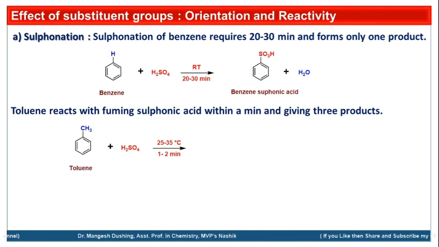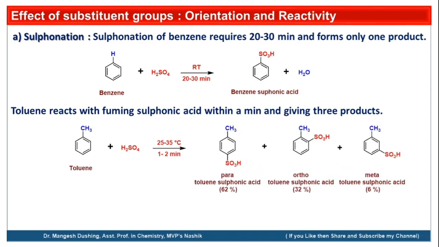at optimum temperature, that is 25 to 35 degrees Celsius, and we will get three products: para toluene sulfonic acid, ortho toluene sulfonic acid, and the third one is meta toluene sulfonic acid. If you observe, the para substitution is the major product while ortho and meta are minor products. Among these, meta is a very minor product.